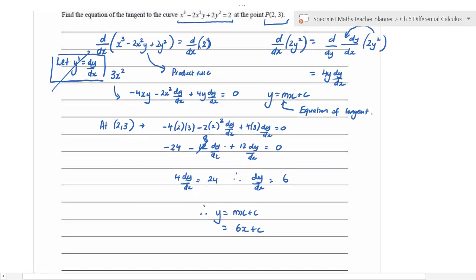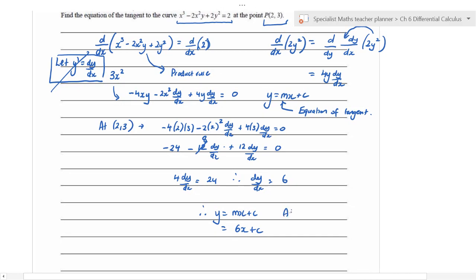And can't we just sub in that point at x equals 2, y equals 3? So we've got 3 is equal to 12 plus c. So c is equal to minus 9. So therefore the equation of the tangent is y = 6x - 9, like so.